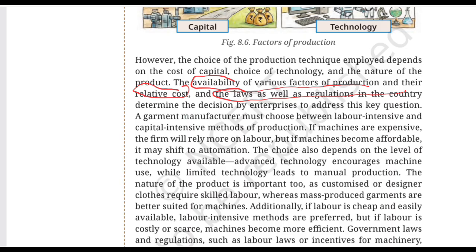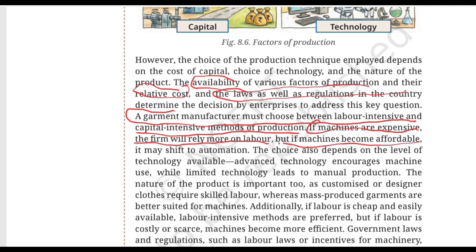Okay. For example, a garment manufacturer must choose between labor intensive and capital intensive methods of production. So let's imagine we own a garment factory. We have to make two broad choices. Either we produce garments with the help of workers or with the help of machines. So now let's see what might influence the decision. If machines are expensive, the firm will rely more on labor.